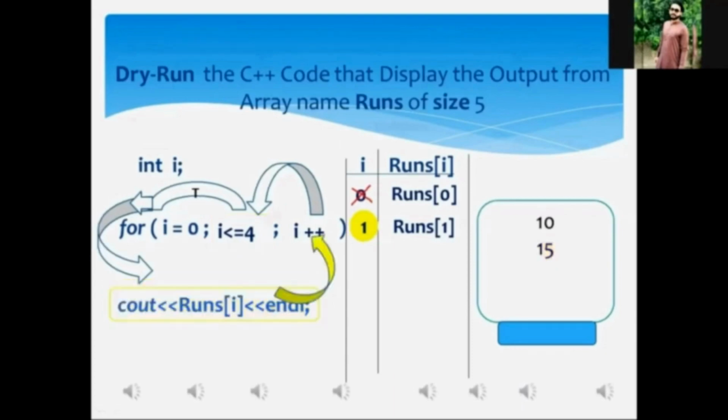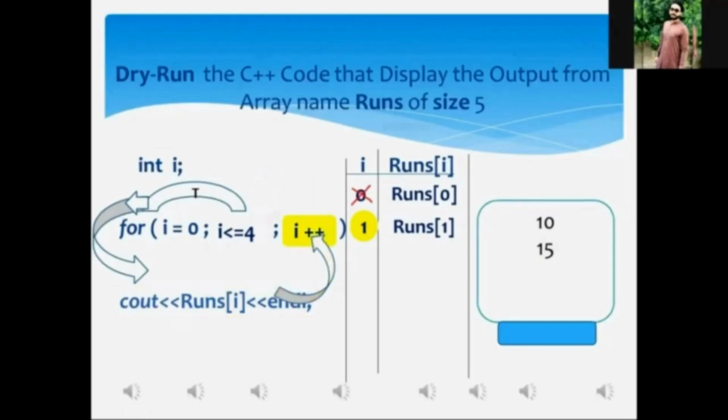Did you get, Mr. Aftab? Yes, sir. Mr. Aftab, when this increment statement is executed, that one is I++, it means when you add 1 to I, what will I's current value become? 2. Okay, now the current value of the loop variable has become 2. Thank you very much. Now I'm writing 2 over there.